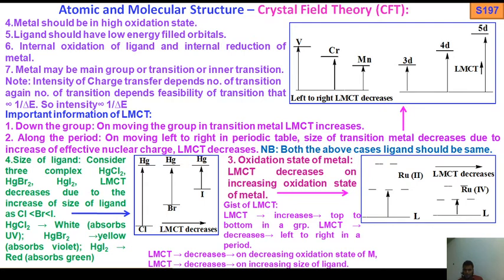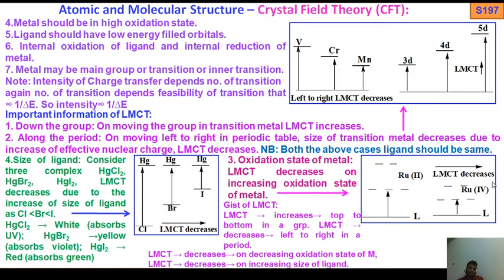Let me give an example of ligand to metal charge transfer, where the metal is ruthenium 2 and ruthenium 4. For ruthenium 2 the splitting energy is high, so the ligand to ruthenium LMCT energy is high, but in ruthenium 4 the energy gap is very small and LMCT is low. So LMCT decreases due to the increase of oxidation state from +2 to +4.